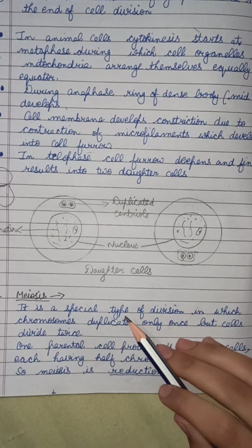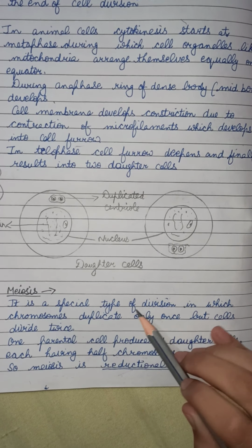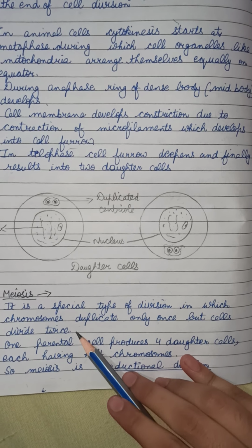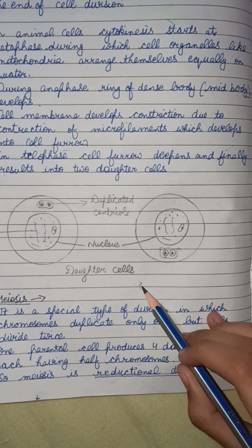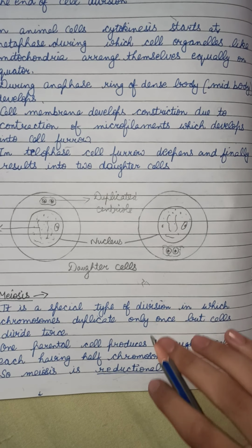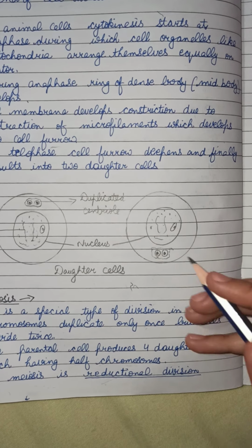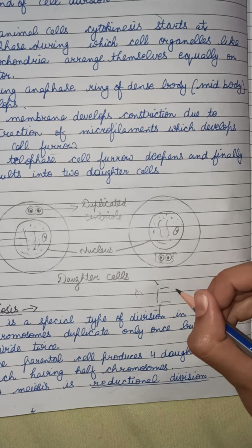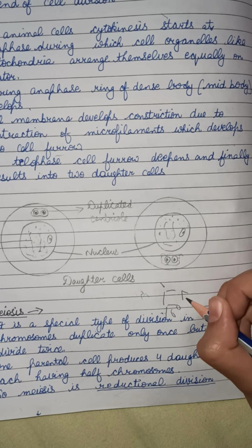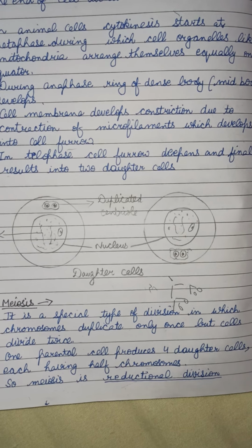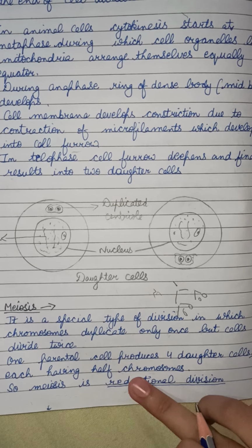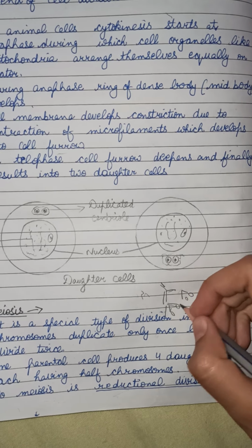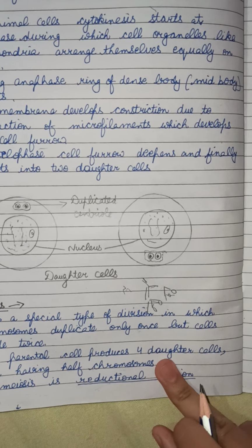So here we go. It is a special type of division in which chromosomes duplicate only once but cells divide twice. It means chromosomes divide only once but cells divide twice. So these produce 4 daughter cells: one cell produces 2 and these 2 again produce 4. Here 4 and here 2. Total 4. So meiosis is called a reductional division. Due to this, 1 producing 2 and 2 producing 4, it is also called a reductional division.